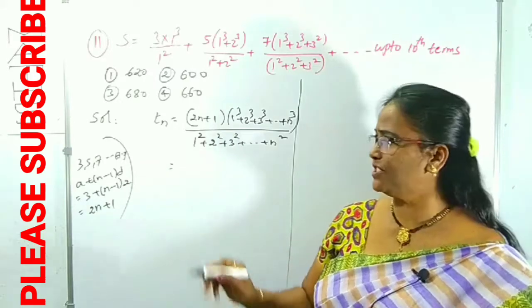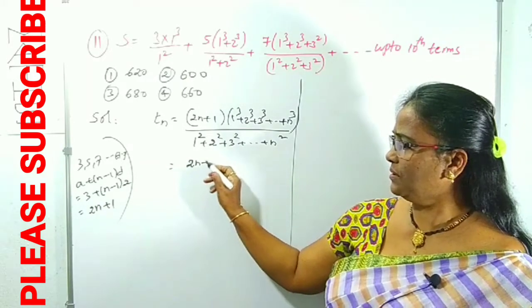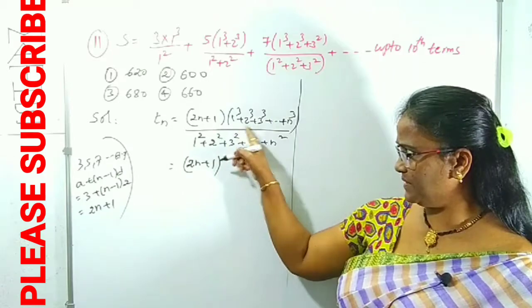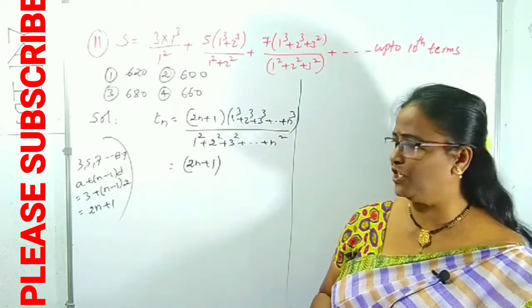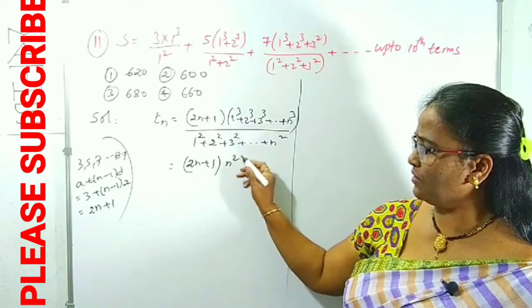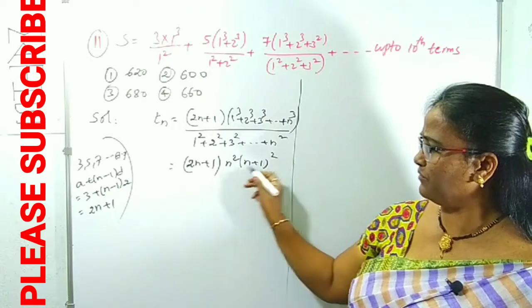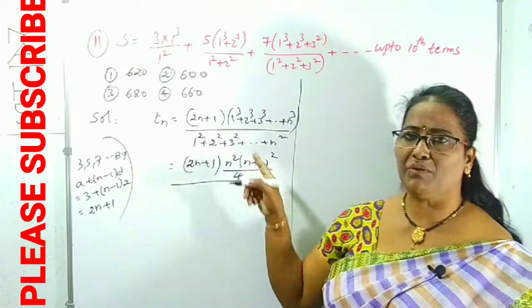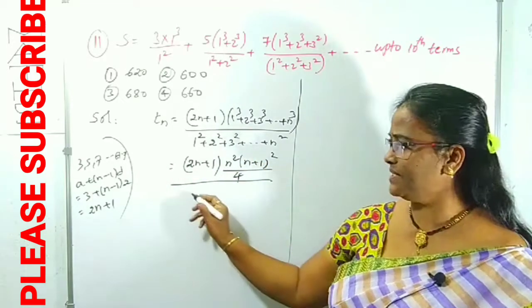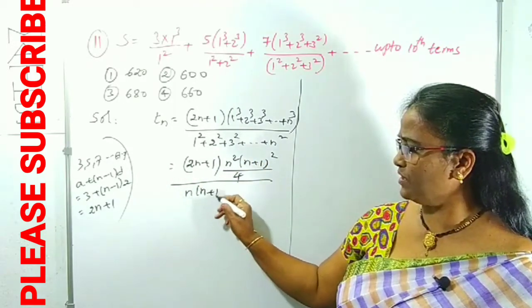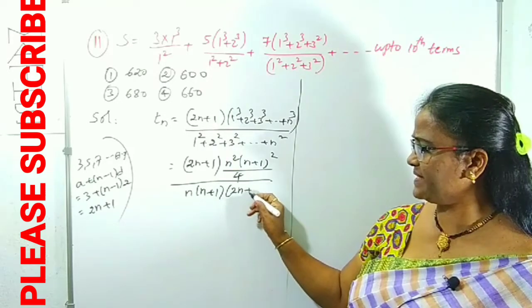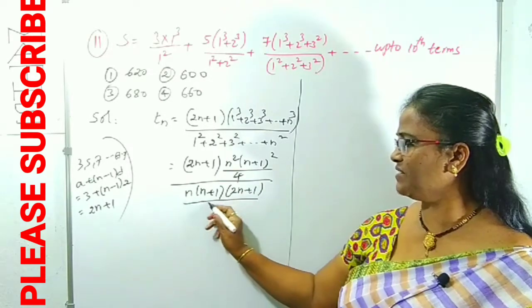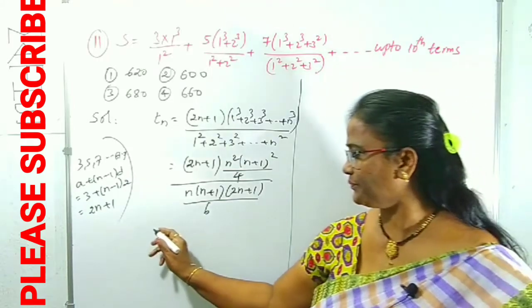And take the simplification of this. 2n plus 1 is as it is. This is the sum of the cubes of n natural numbers, that is n square of n plus 1 whole square by 4. Okay. Upon the denominator, the sum of the squares of n natural numbers, that is n of n plus 1 of 2n plus 1 by 6. Right? We can make the simplification here.